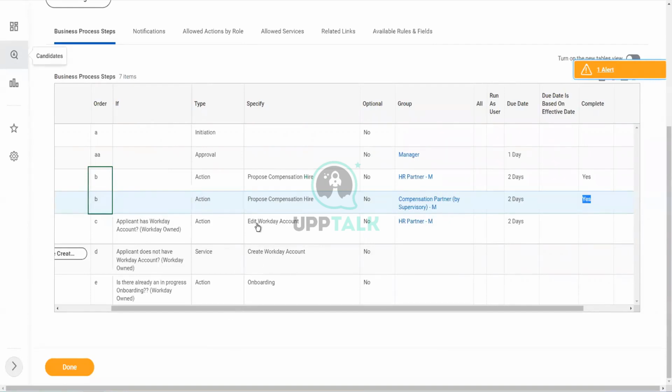If you have some other step, even with a different action instead of proposed compensation hire, let's say start background check or something, all the steps which are sharing the same order will be marked as the completion step. You may have done it for one, but if there are multiple steps in the end with the same order, all of that will be considered as the completion step.